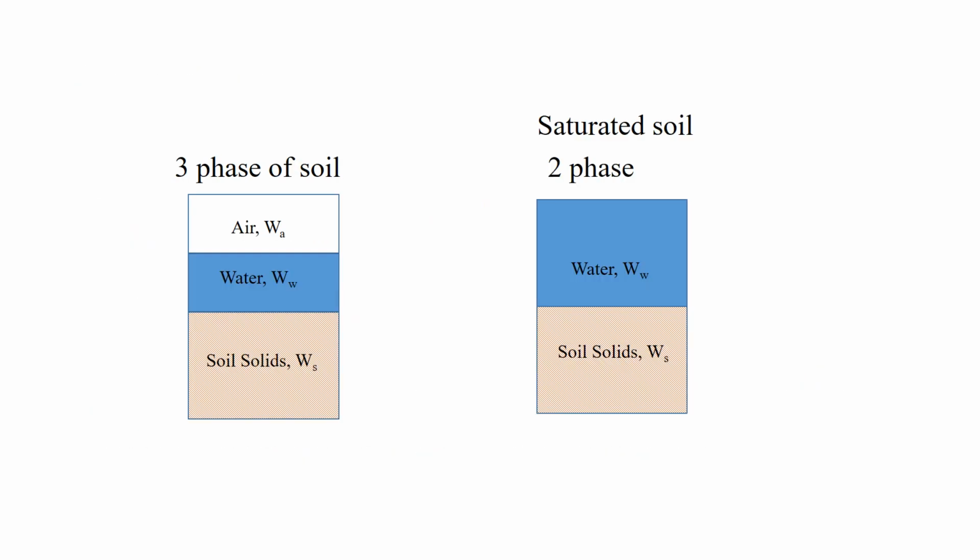The soil is a three-phase medium. If it is not saturated, the soil will have solid soil particles, water in the voids, and air in the voids. If it is saturated, the soil will be in two phase. That is, there will not be any air in the voids, it will be filled with water.